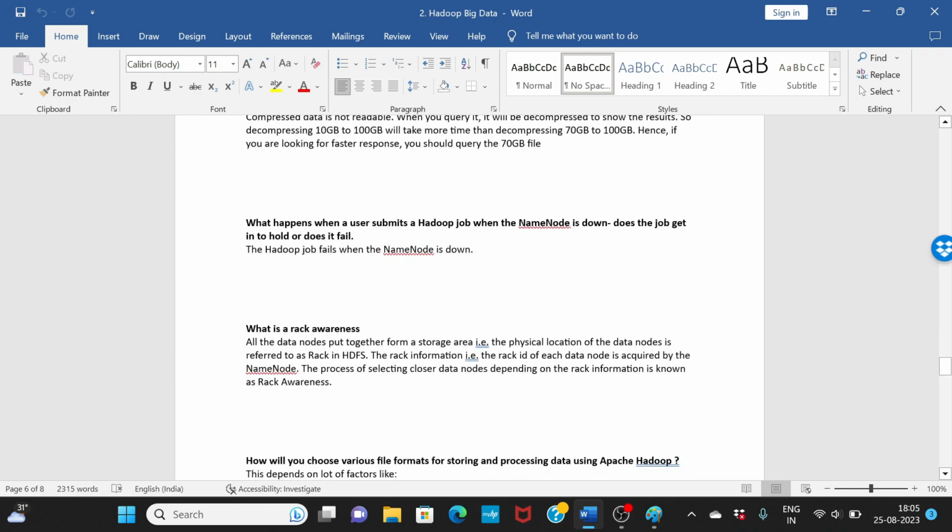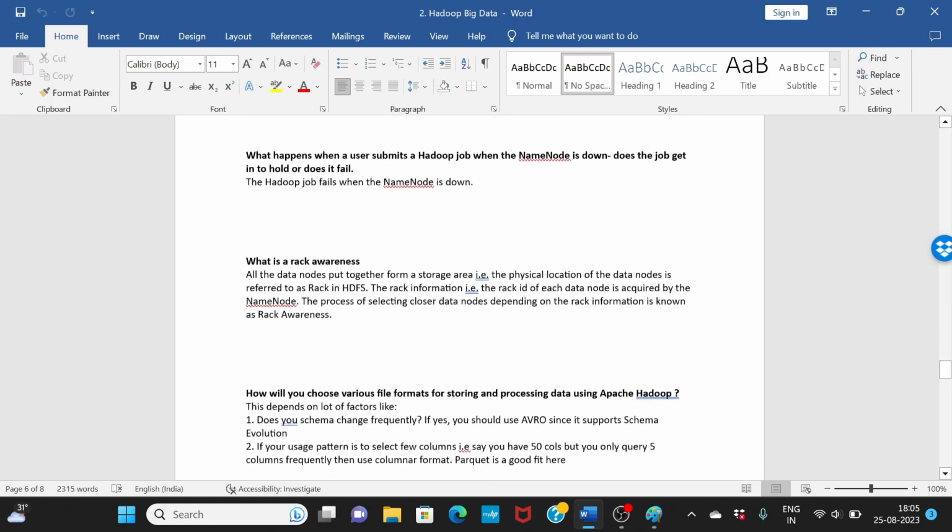What happens when a user submits a Hadoop job when the name node is down? We have already seen this: the job will fail when the name node is down.